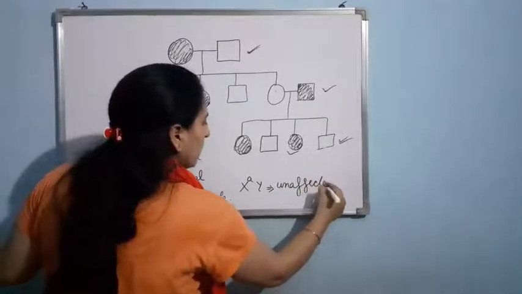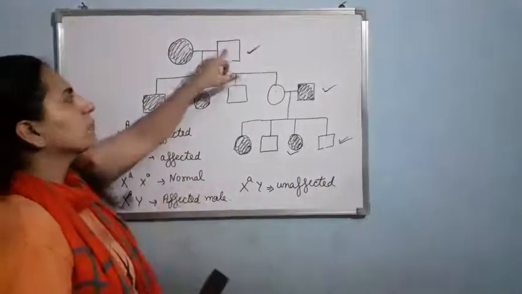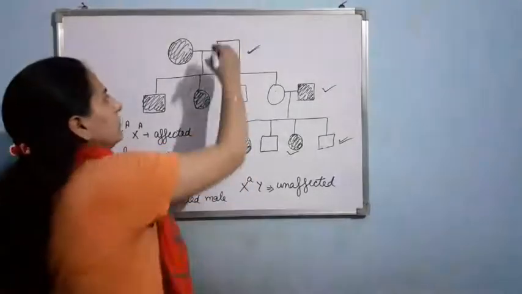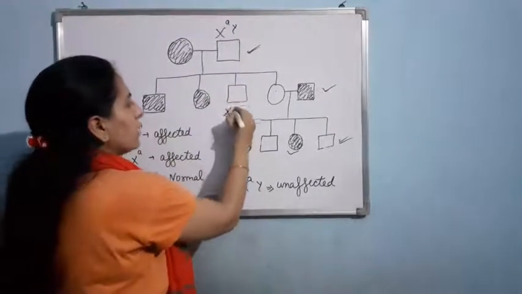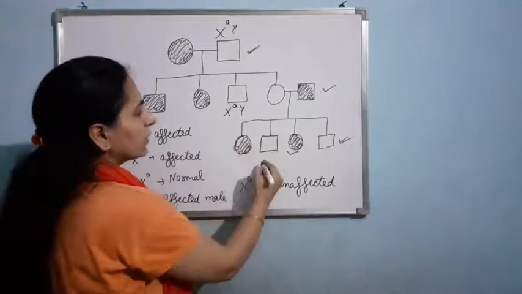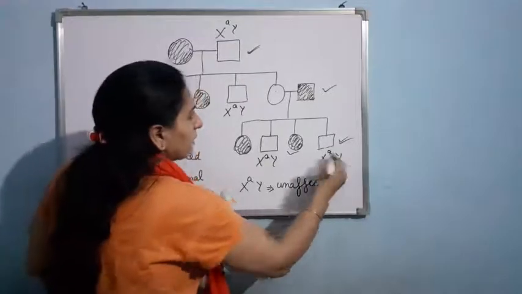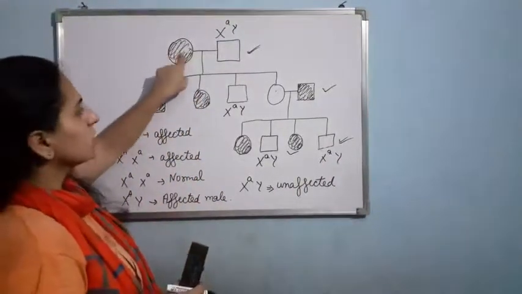Now let us find out the genotype of the individuals. As you can see here, the male is unaffected, so surely it will be X small a, Y. Here again X small a, Y. Here again X small a, Y.